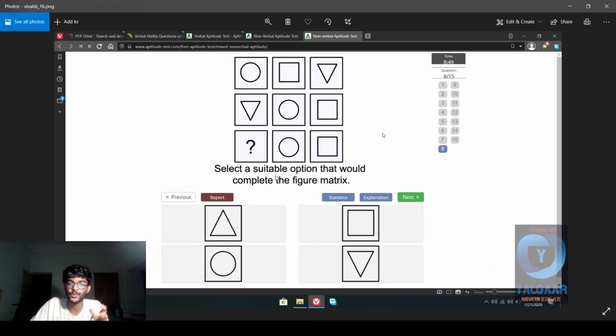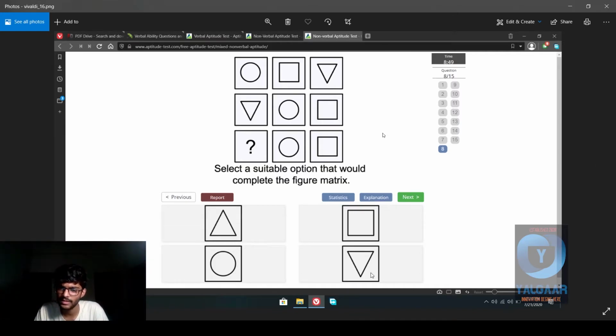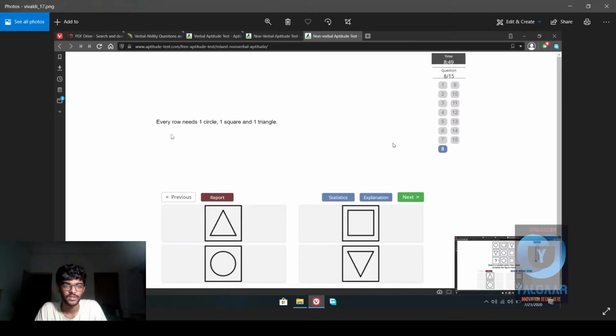Next, select a suitable option that would complete the figure matrix. Now circle, square, triangle, triangle, circle, square, blank, circle, square. It is very obvious that it should be a triangle, but there is no specific condition, so I'm assuming that it would be this one again, because it has to be. So yeah, it needs one triangle. Cool.